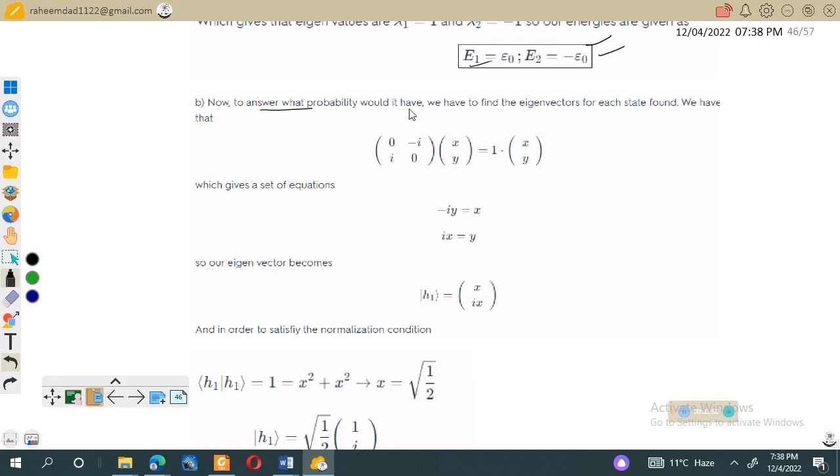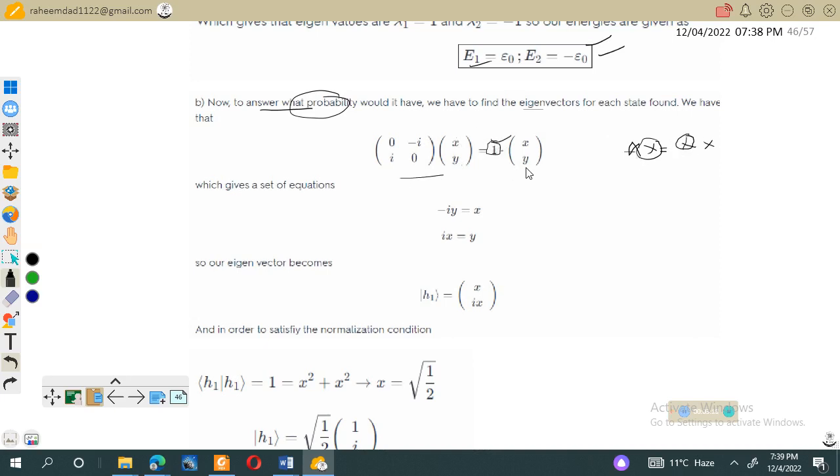To find the probability, we need to find the eigenvector for each state. So for the first eigenvalue, lambda equal to 1, to find its eigenvector we use Ax equal to lambda x, where x is some unknown vector containing entries x and y, and lambda is equal to 1.